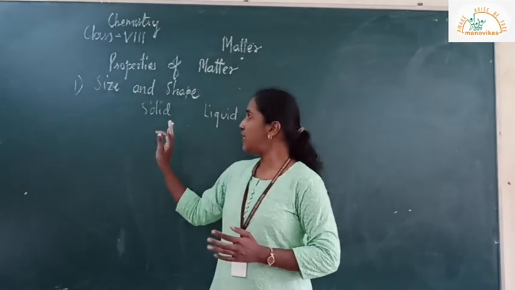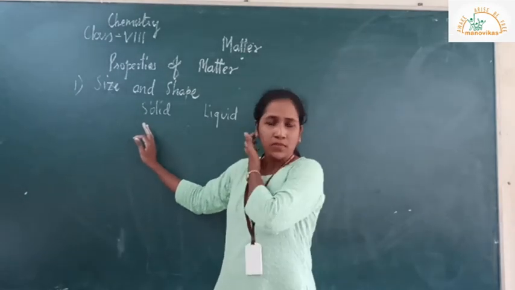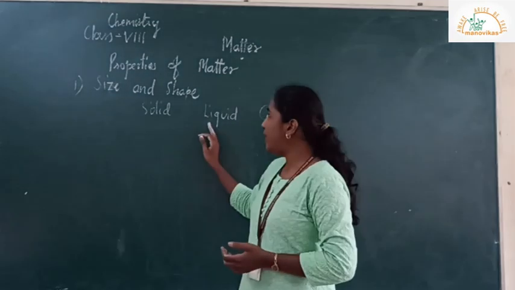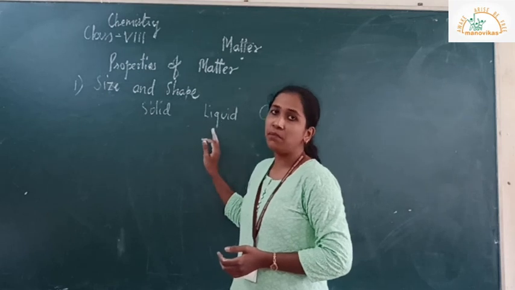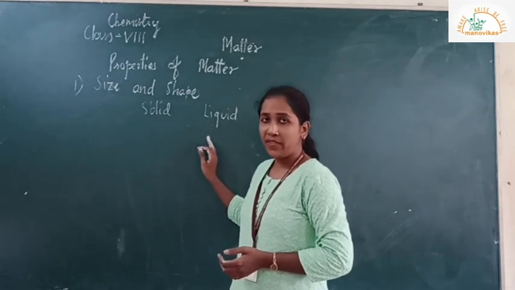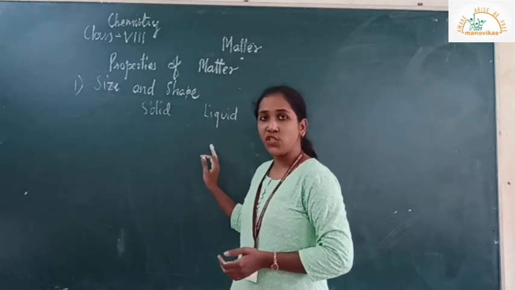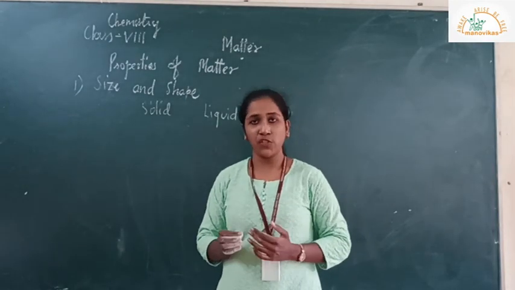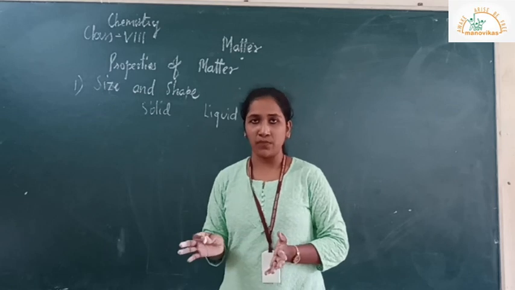So in solid state, the particles have a definite volume and a definite shape. Liquid has a definite volume but doesn't have a definite shape. It takes the shape of the container. And gases have neither a definite shape nor a definite volume.